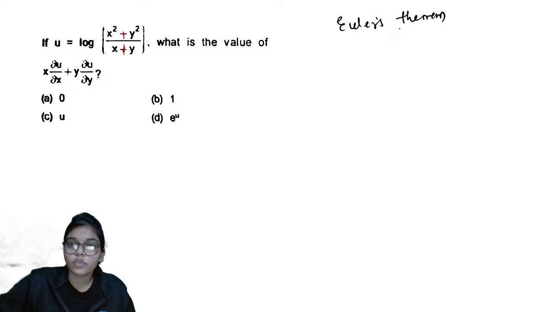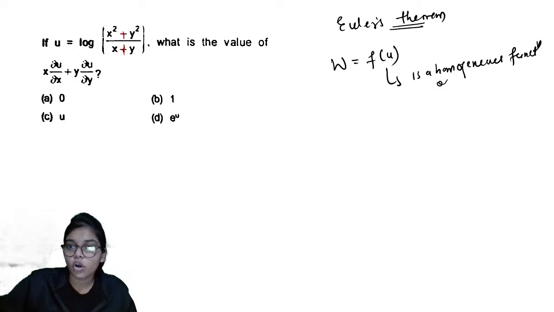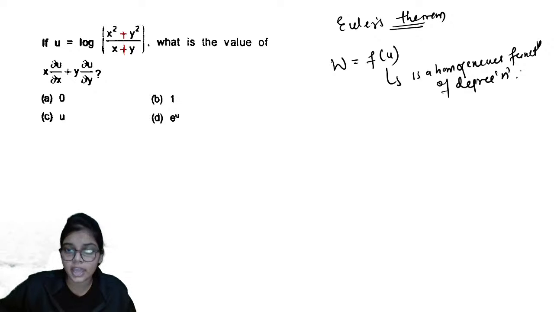Euler's theorem for homogeneous function which says, if you have some function, suppose w is a function of u such that this function of u is a homogeneous function of degree n.